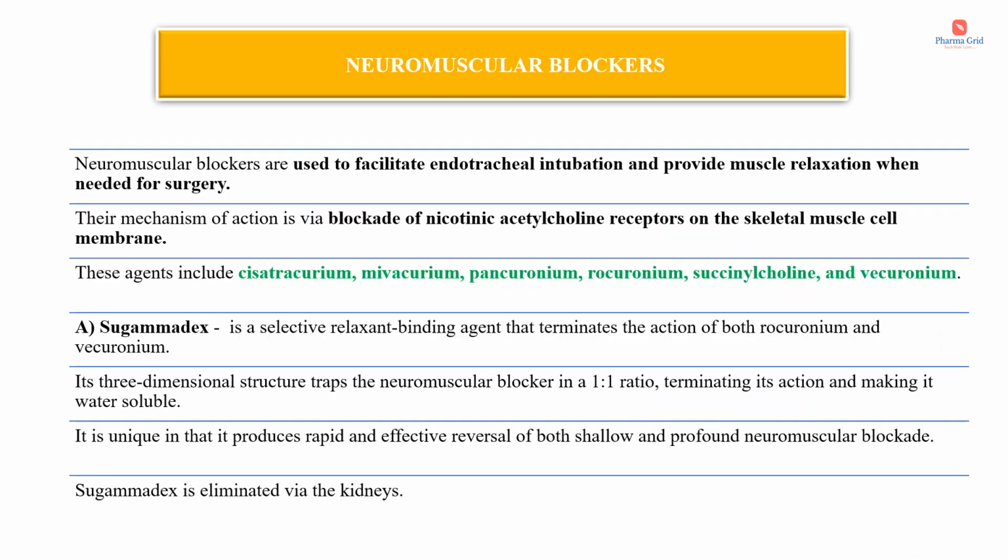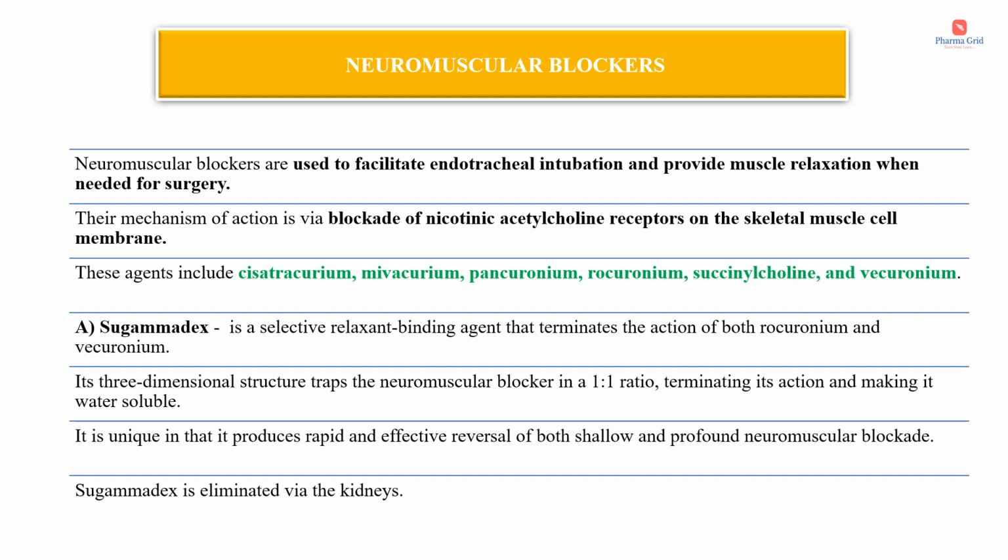Now we will have a short discussion on neuromuscular blockers. These neuromuscular blockers are used to facilitate endotracheal intubation and provide muscle relaxation when needed for surgery. Their mechanism of action is via blockade of nicotinic acetylcholine receptors on the skeletal muscle cell membrane. These agents include cisatracurium, mivacurium, pancuronium, rocuronium, succinylcholine, and vecuronium.